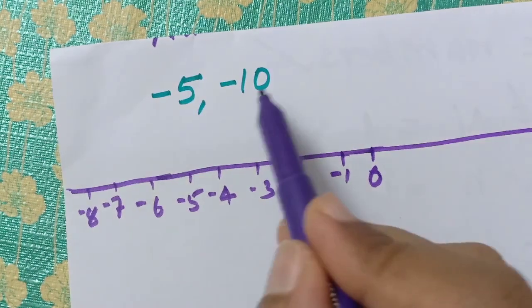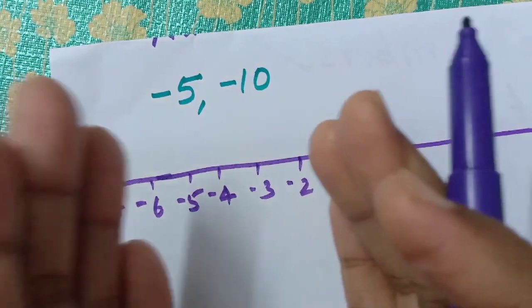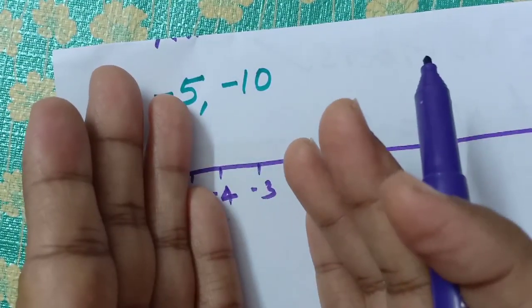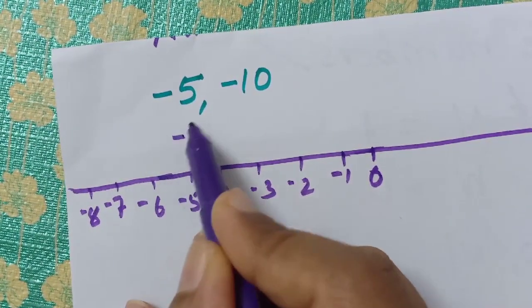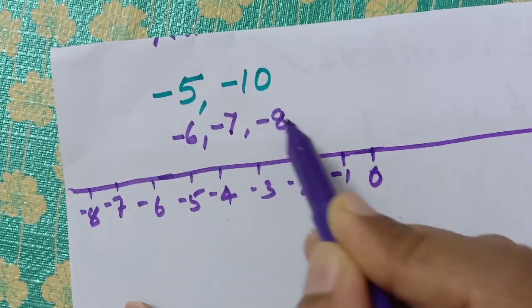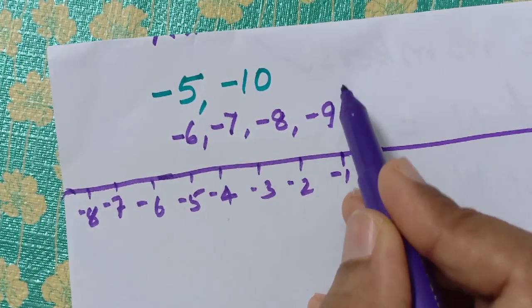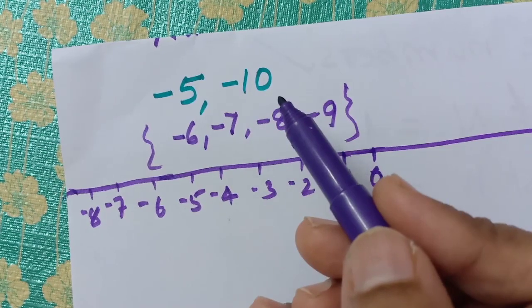Right? So what numbers come in between? Between means after minus 5 and before minus 10. So after minus 5 comes minus 6. So minus 6, minus 7, minus 8, minus 9 are the numbers that come between minus 5 and minus 10.